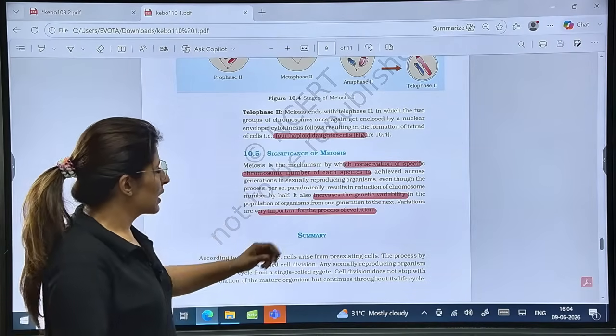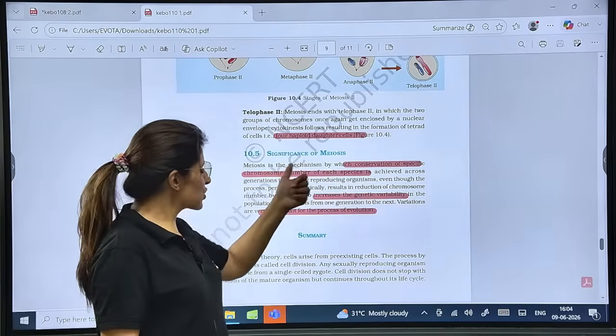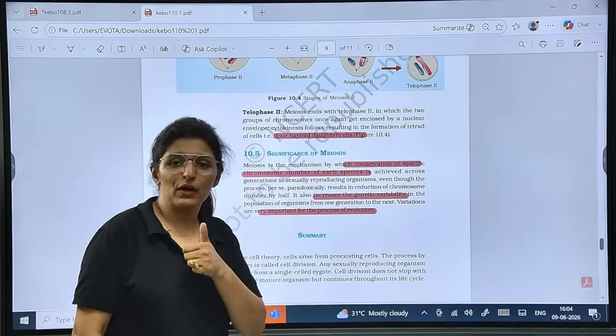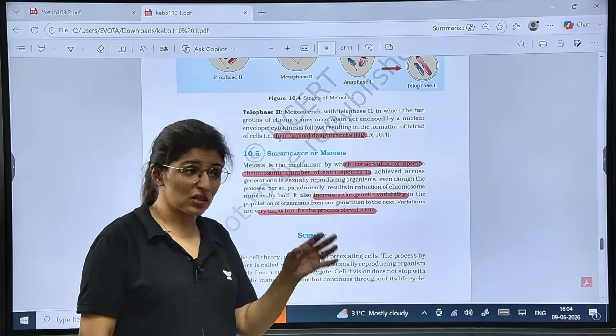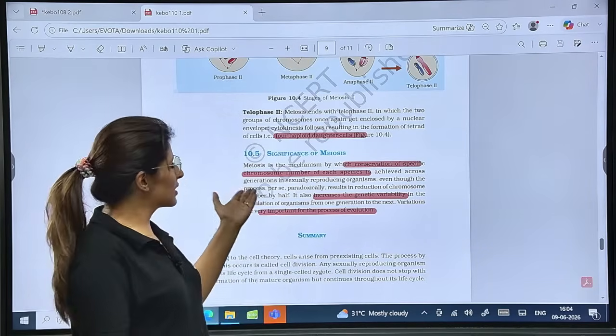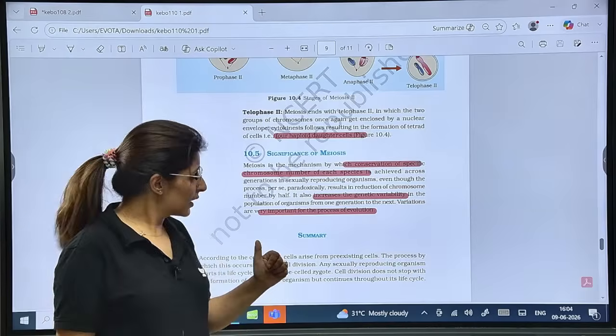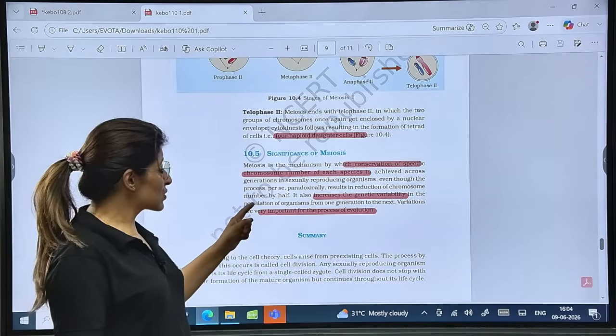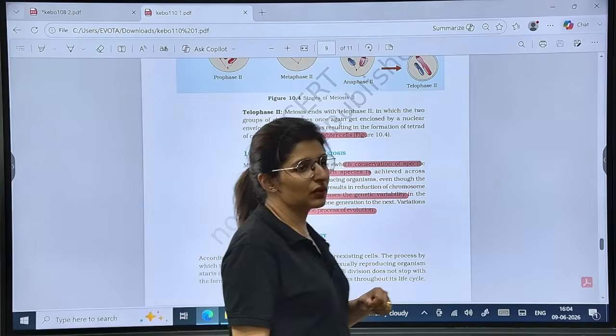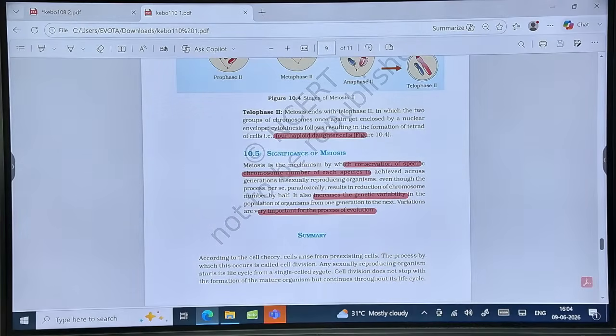In meiosis, what is the significance? Conservation of the specific chromosome number of each species. So why, generation after generation, does the number of chromosomes remain the same? It's because of meiosis, right? And then it increases the genetic variability during crossing over, right? So it is a very important step for the process of evolution. Is that clear to all?